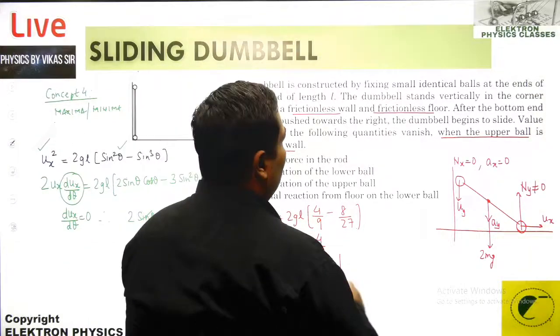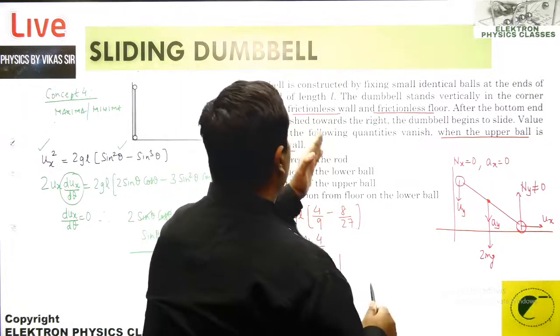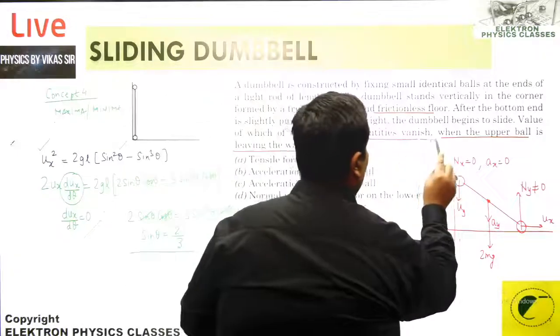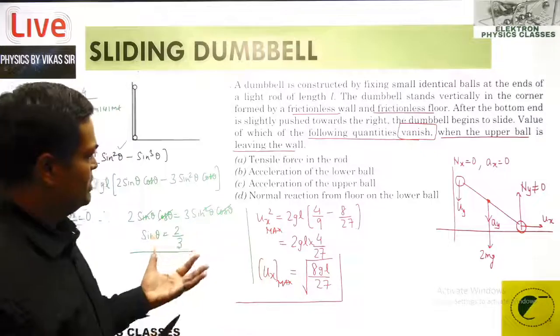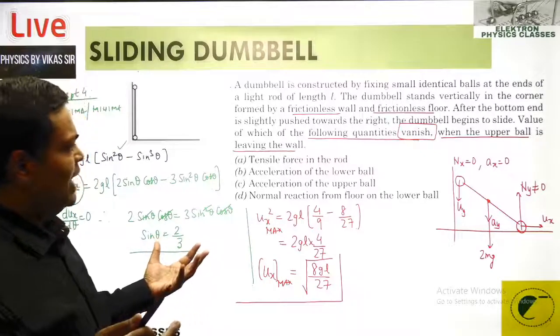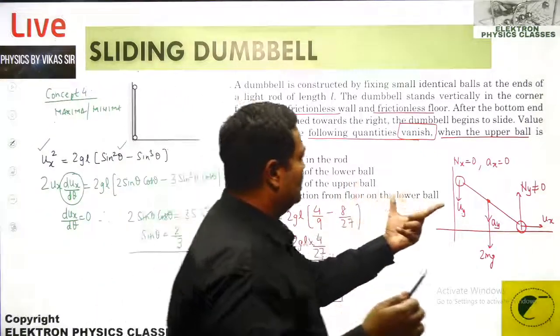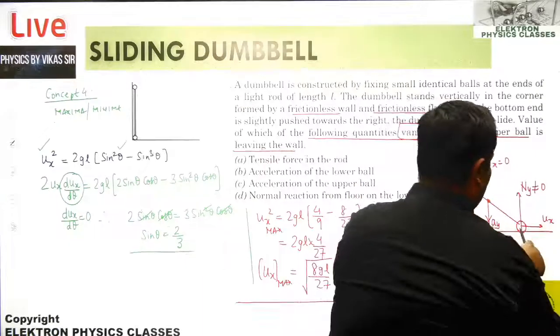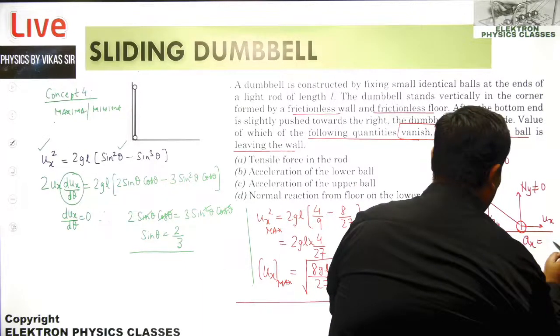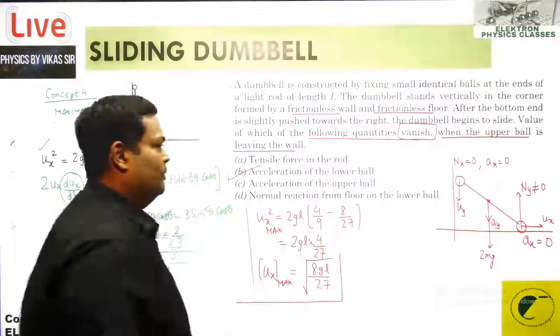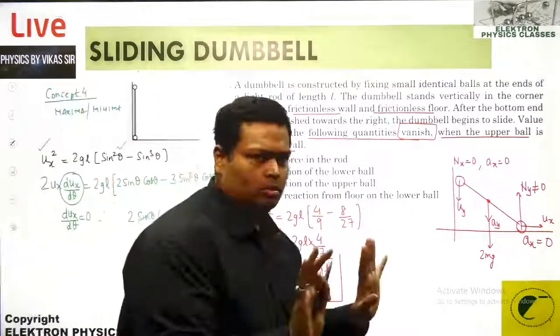So when the value of the normal force vanishes, what vanishes? The acceleration of the horizontal, that ax is 0, that is acceleration of the lower ball, vanishes. So I have an option B, correct. Acceleration of the upper ball, no, that is not 0.